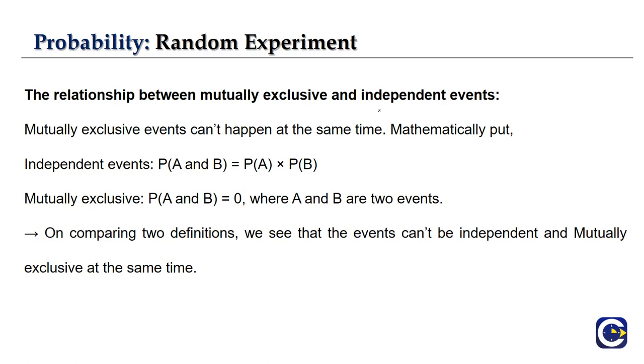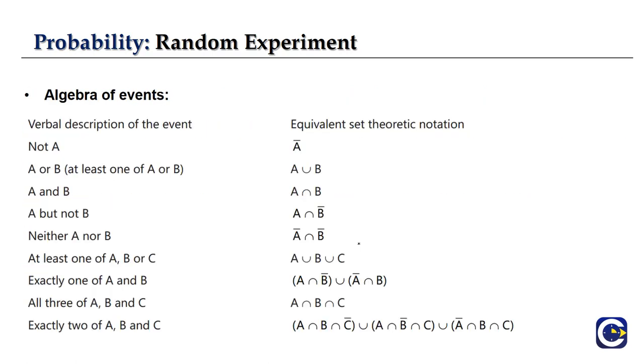From this we can say that when events are mutually exclusive, they can't be independent, which means both can't take place at the same time, right? This is the thing we have to remember: the relation between independent events and mutually exclusive events.